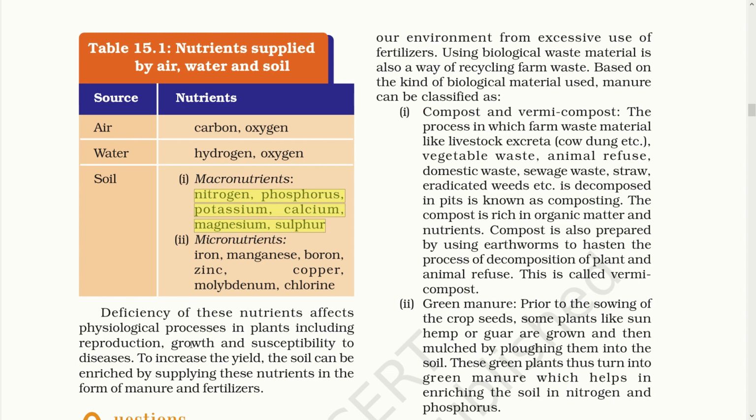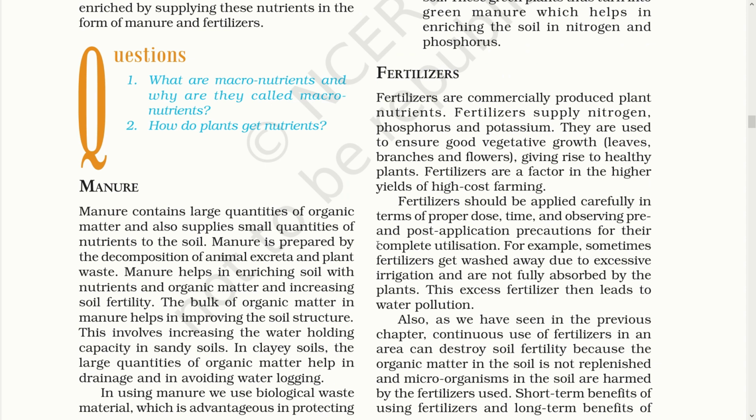So, if these nutrients are not obtained by plants, it may decrease the yield and the growth of the plant. So the deficiency of any of these nutrients may affect the plant growth and may increase the susceptibility to disease. The lack of any of these nutrients can be overcome by adding nutrients externally like manure and fertilizer.